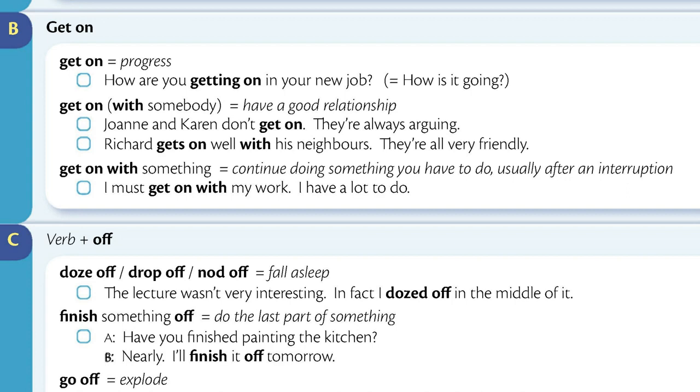They're all very friendly. Get on with something means continue doing something you have to do, usually after an interruption. I must get on with my work. I have a lot to do.